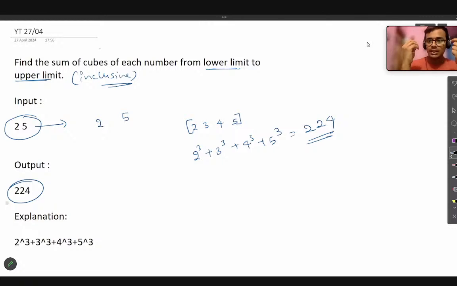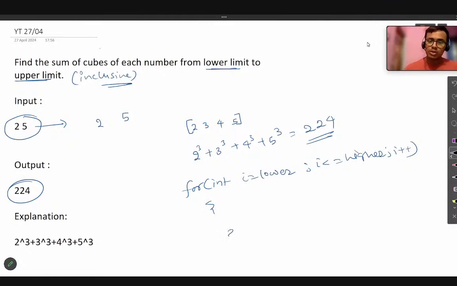So this is the kind of problem. It is actually a very easy problem. If you don't know anything except the for loop, you can easily say, okay sir, I will run a for loop with int i from the lower limit till the higher limit, and every time I will increment the value by 1.